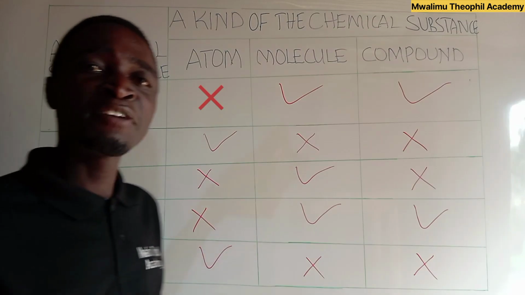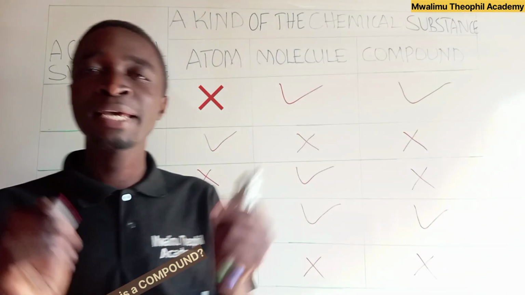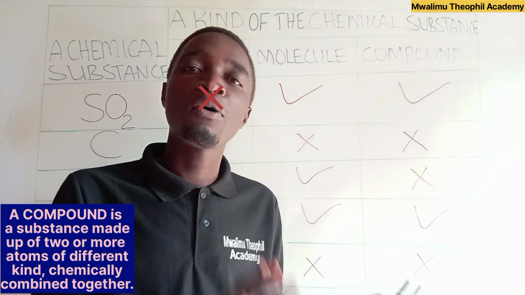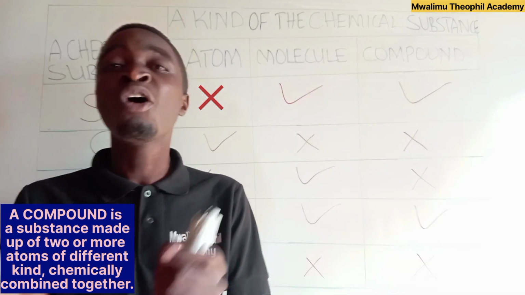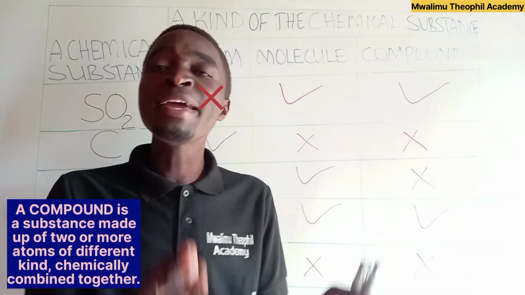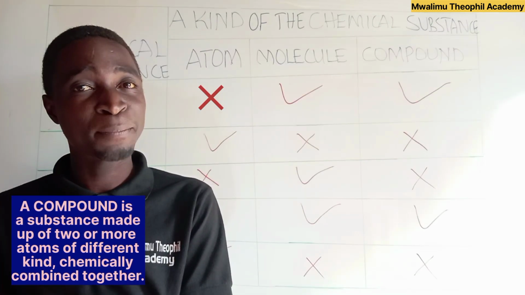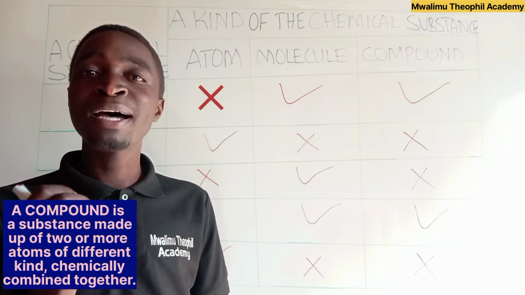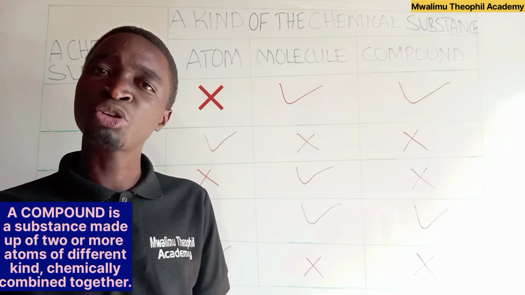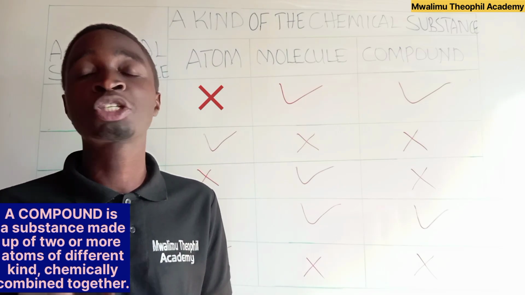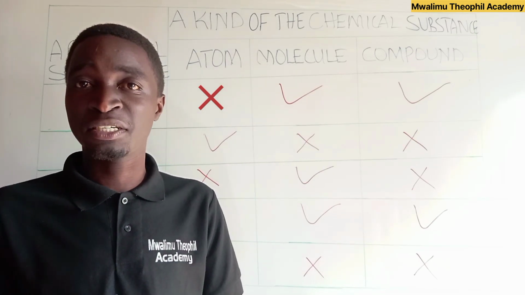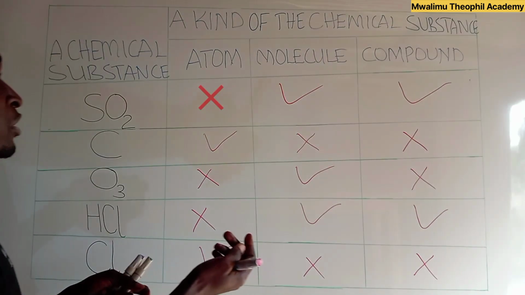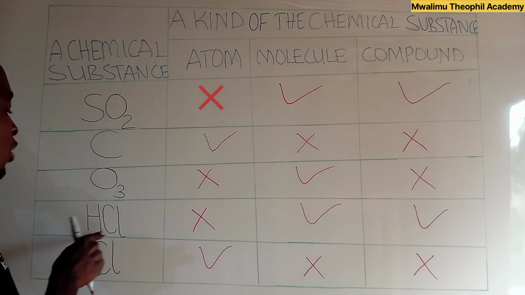After that, let us define also a compound. What is a compound? We say that a compound is a substance made up of 2 or more atoms of different kinds which are chemically combined together. So, for it to be a compound, it must have 2 or more atoms, and those atoms should be of different kinds. For example here, how many compounds do we have? We have only 2 compounds, which are sulfur dioxide and hydrogen chloride.